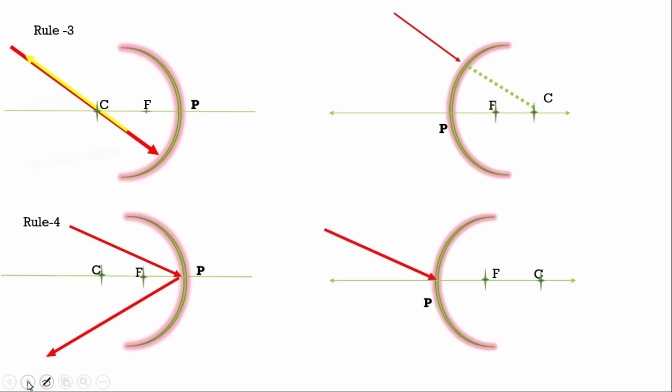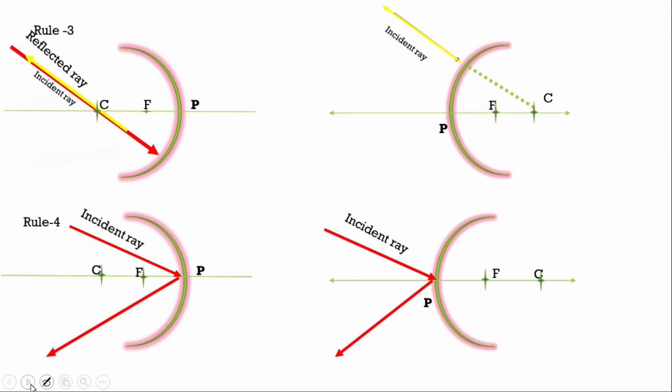Here also we can see in the case of the convex mirror, it came in this manner, it is going in this manner. I hope you are understanding. I didn't show the reflected ray in this diagram, so I'm showing it now. See, incident ray, all are incident rays. Now the reflected ray is coming, reflected ray, here also reflected ray, and now that reflected ray at the end. I hope you understood the reflected rays and saw things nicely.